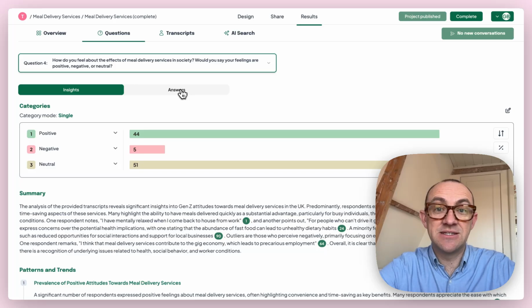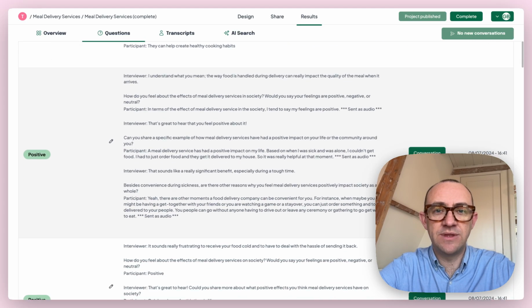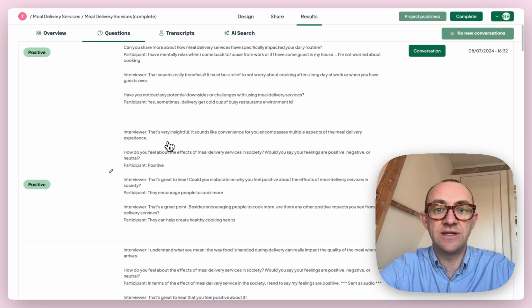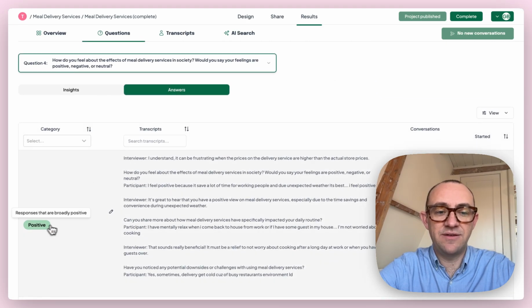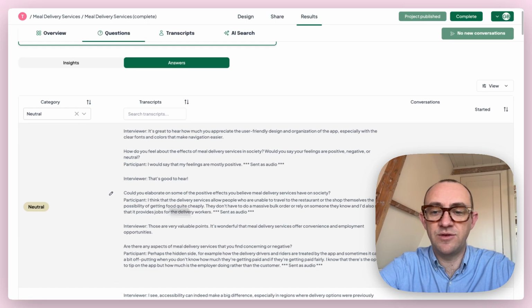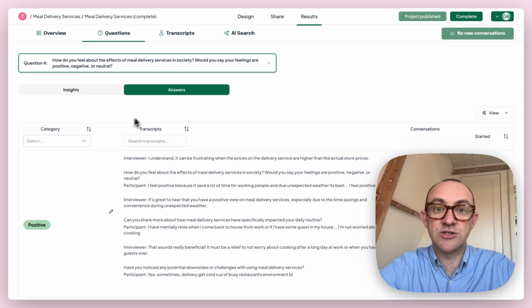If we come into the answers section here, you can see all of the answers that have been given to that particular question. You can also see how the AI has coded and categorized that answer. If you want to edit and adjust that categorization, you can do so very simply by clicking this button and then amending it here. You can also filter to just see the answers that were neutral, for example, and now we have that. If you come over here into this conversation button, that will take you directly into the transcript where that answer was found.